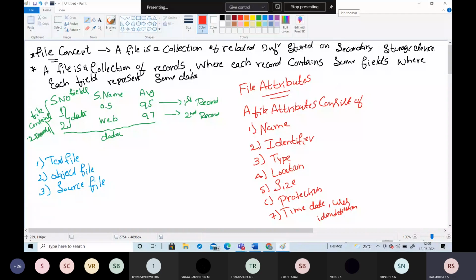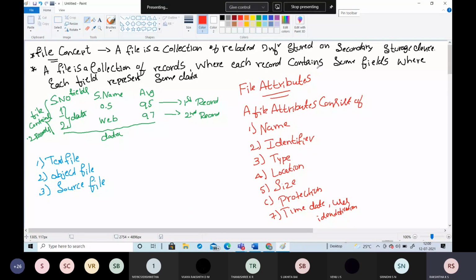File concept. What is the definition of a file? A file is a collection of related information which is stored on secondary storage devices. Or one more definition for a file is a collection of records, where each record contains some fields, where each field represents some data.